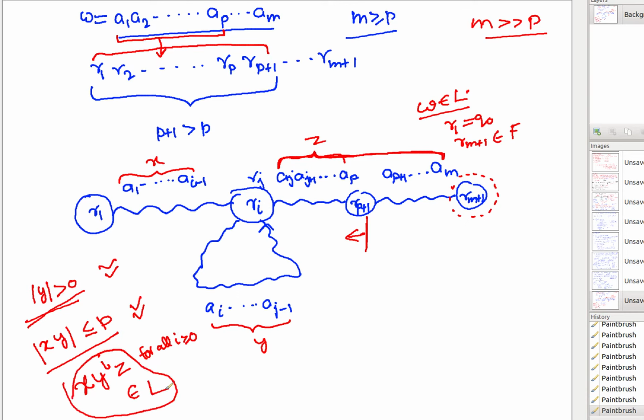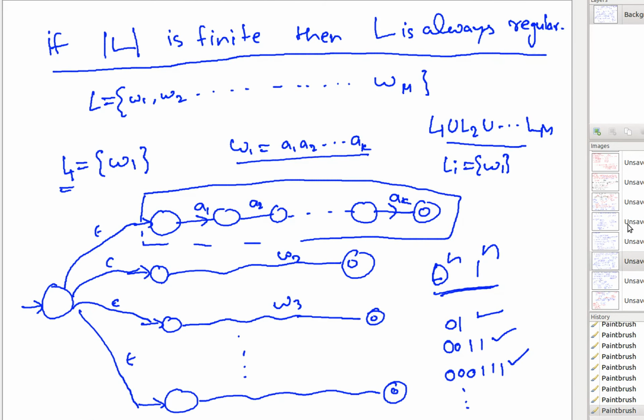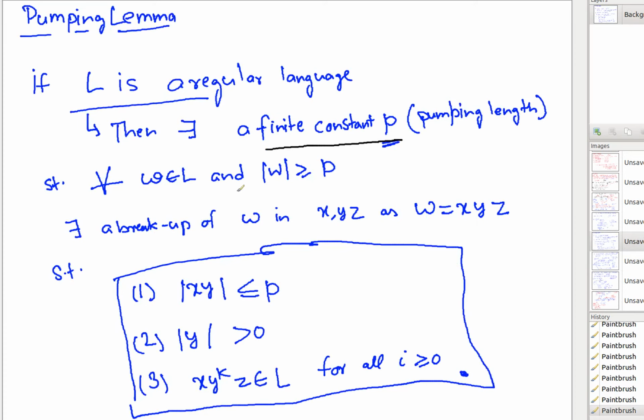Yes or no? Why? Because the same rule. You can keep pumping this particular cycle any number of times, it will keep giving you a string. So let us go back to the pumping lemma and just see what it was saying and is it holding. It said that if L is regular, you should be able to find a finite constant p such that whenever